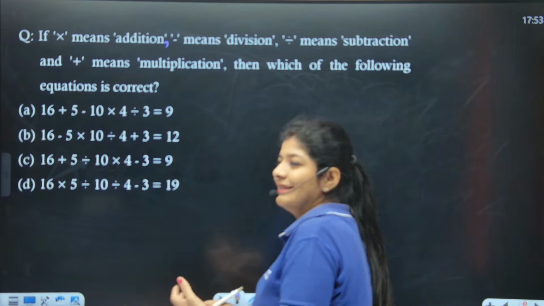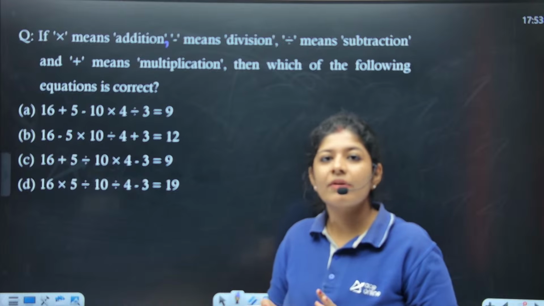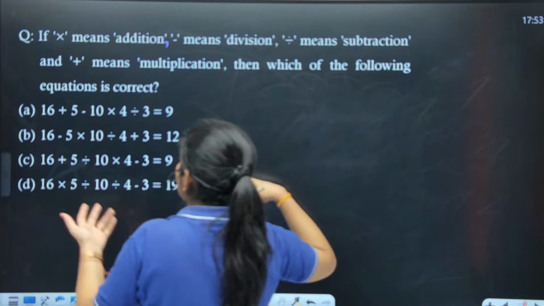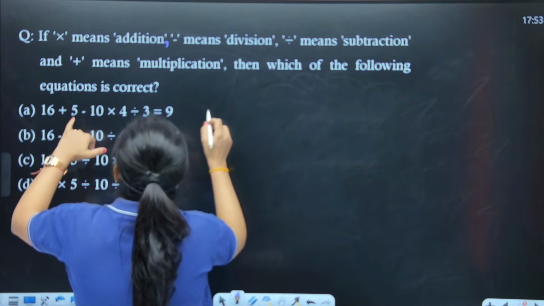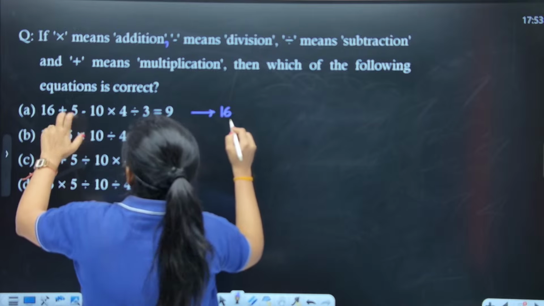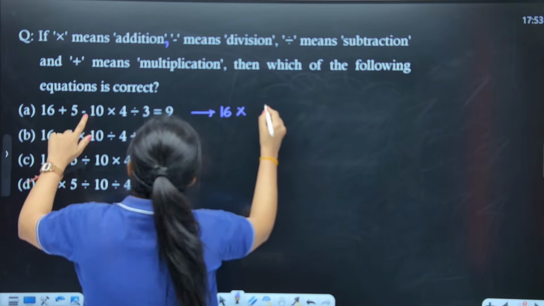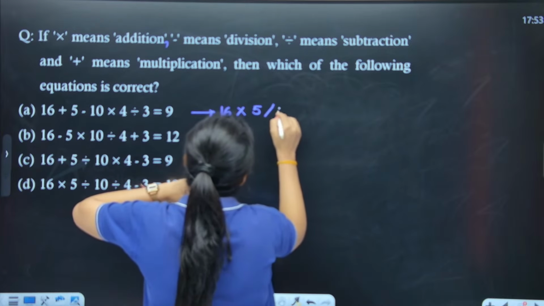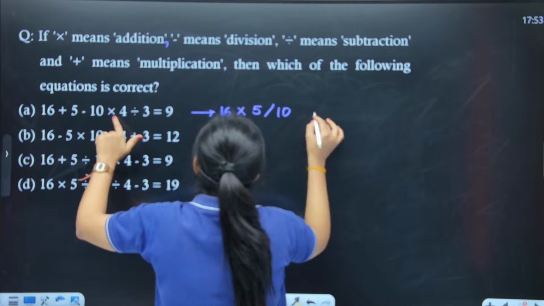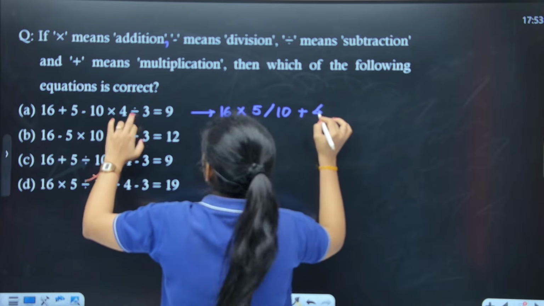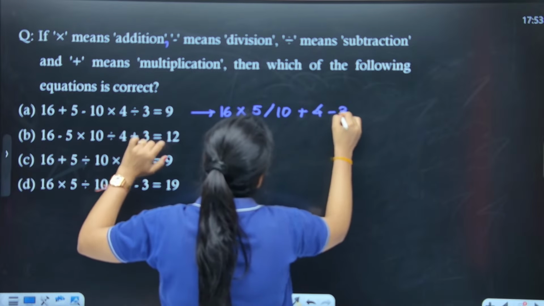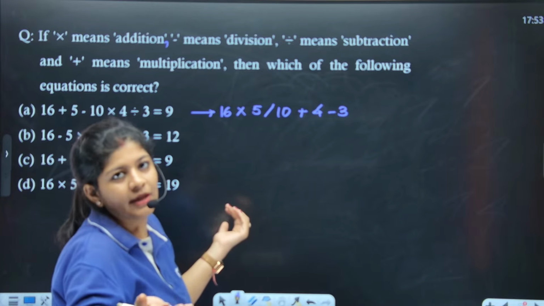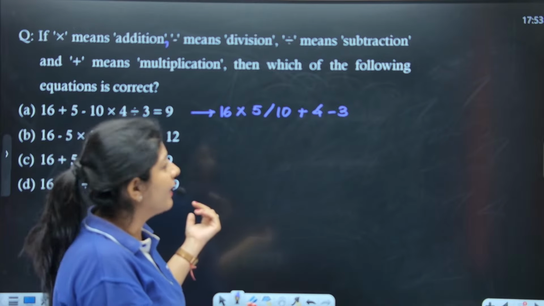Okay, so as I've told you, the easiest option that we have over here is to do the approximate calculation and go according to the option-wise. If we are lucky, we get the answer early. So here I can write 16 plus, that means multiplication, 5, minus, that means division, divided by 10. Here multiplication means add, 4, divide means subtraction, minus 3, right? I'm just going to check the LHS. I have to try to make it equal to RHS, right?